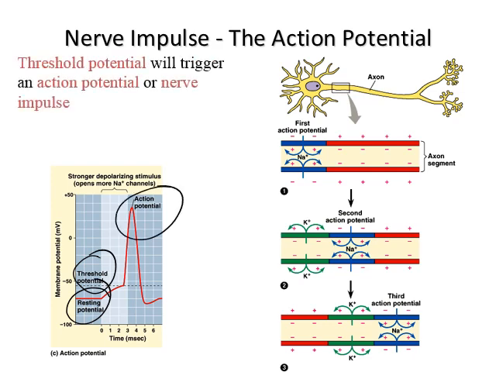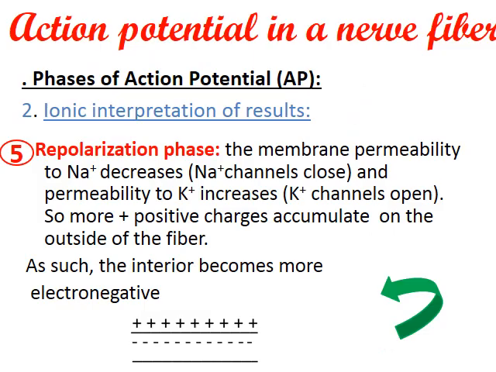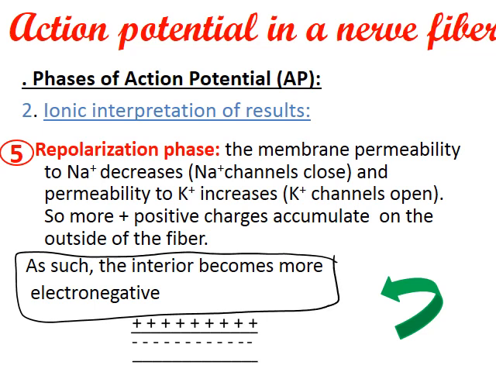So the threshold potential will trigger an action potential or a nerve impulse. The action potential is all or none, so read the law of all or none. Moving back to the ionic interpretation of repolarization, the interior becomes more electronegative.